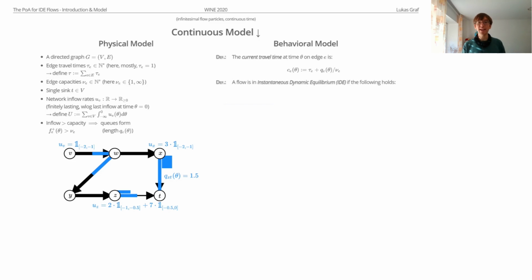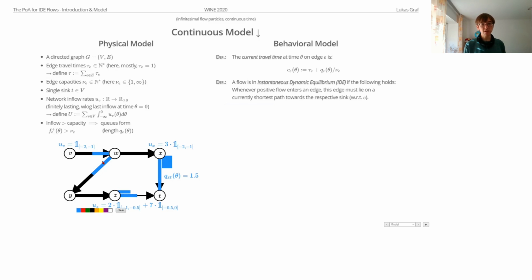We will call this IDE for short. And a flow is such an IDE if whenever particles enter an edge, this edge lies on a currently shortest path. And by currently shortest, I mean shortest with respect to these current travel times. Like this. If we look at our example again, we now have this queue here, but this queue will now deplete, and we have a queue starting to increase here.